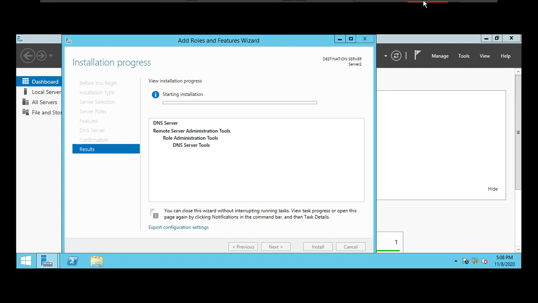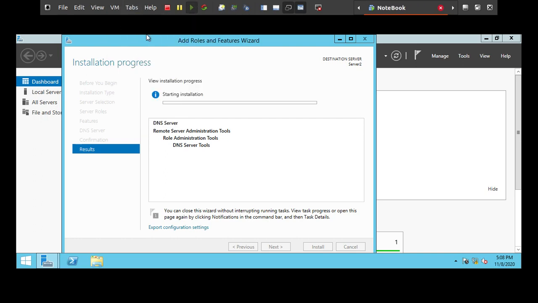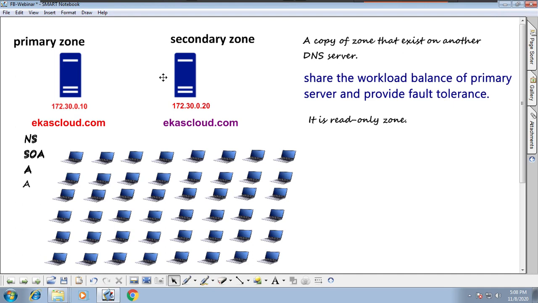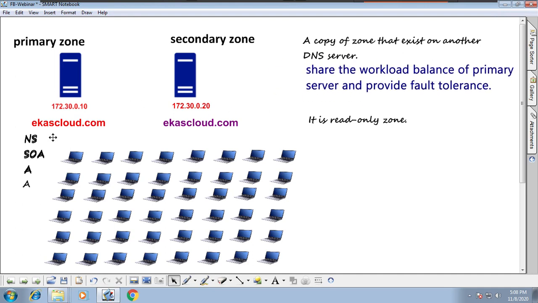So it is installing. Meanwhile, we will go back to understand what a secondary zone is once again. I already told you, it's a copy of the primary zone. Whatever records are there in the primary, all those records will be replicated to the secondary zone. This is how a secondary zone works. And how a stub zone works, that's the point.